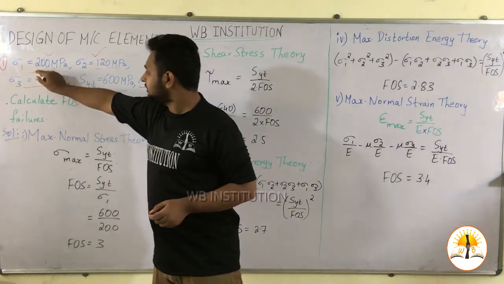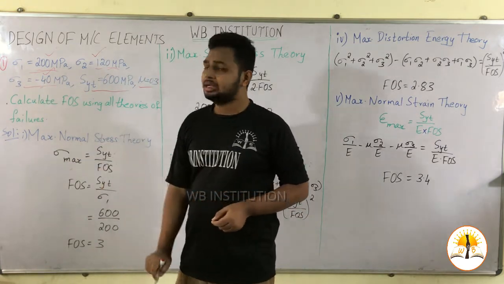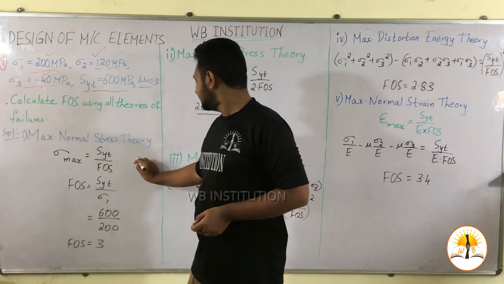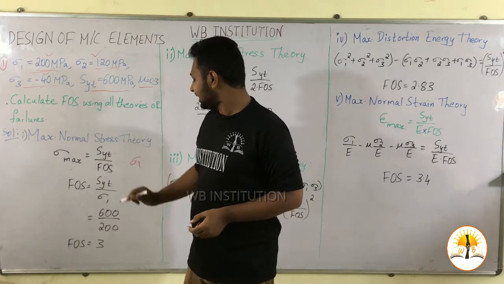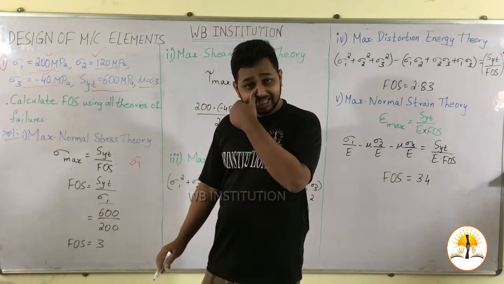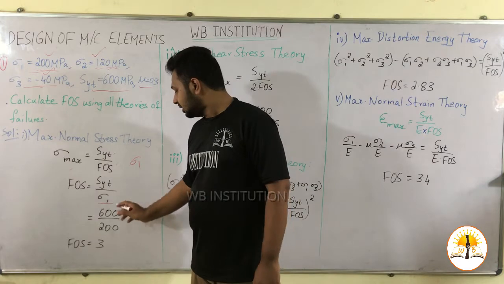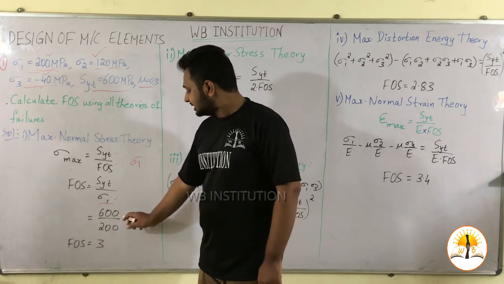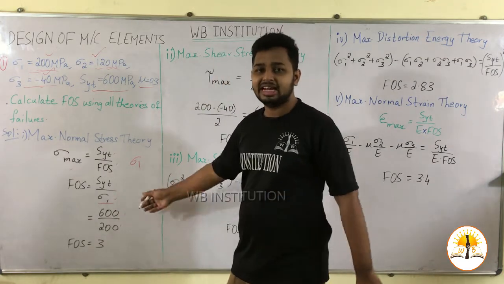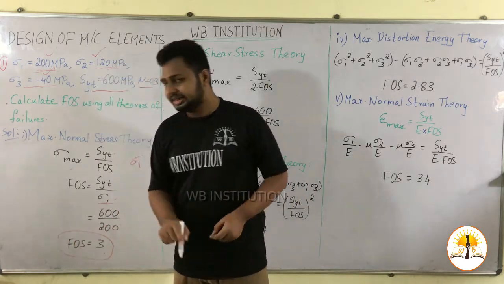Sigma 1 is 200 megapascal, sigma 2 is 120 and sigma 3 is minus 40. The maximum value is sigma 1, so we can directly take sigma 1. Now FOS equals SYT divided by sigma 1. Simply substituting the values, we get FOS as 3.